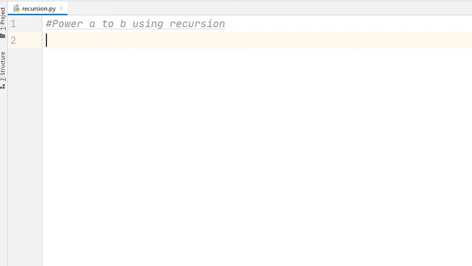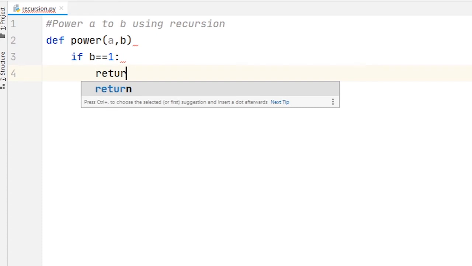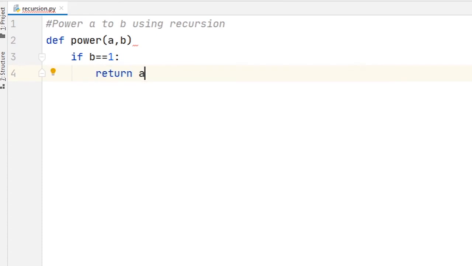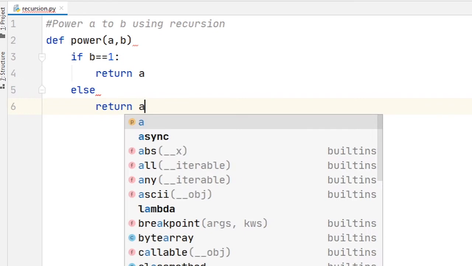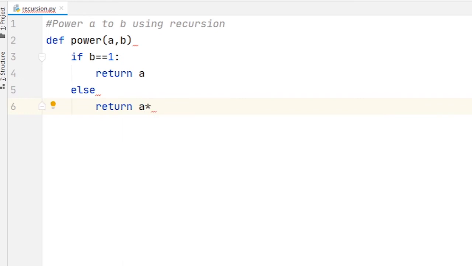Now let's take one more example to calculate the power of a to b by using a recursive function. Okay, so for that first I declare a function power, and in this function pass two arguments a comma b. If the value of b is equal to 1, the function should return a, otherwise it will return a multiplied by, again I call the power function, and now I pass a comma b minus 1.